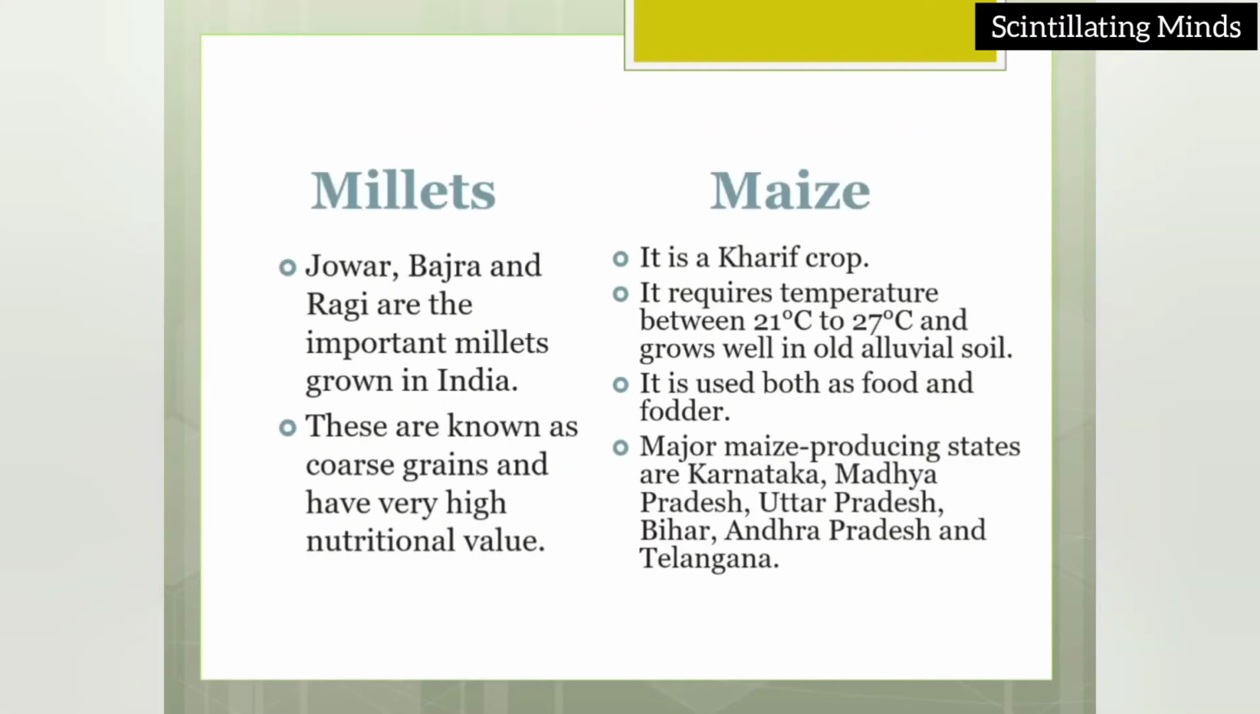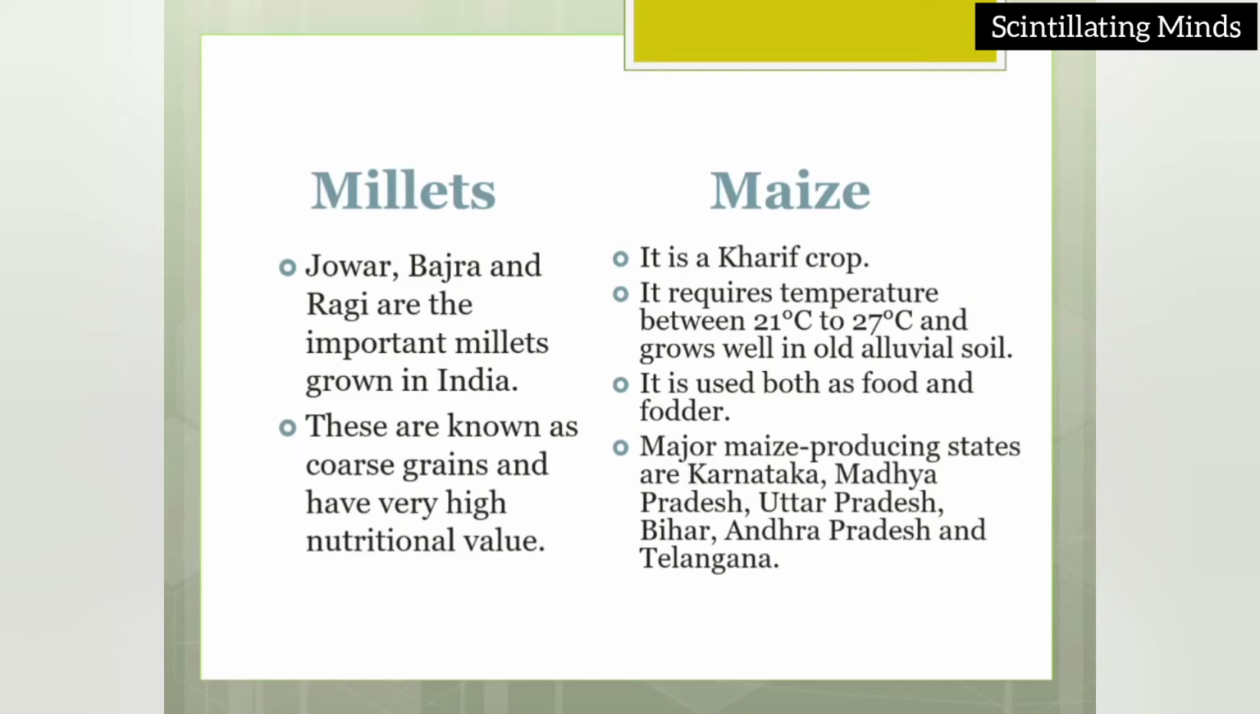Now we will talk about millets and maize. These are the coarse grains, rough grains. Now millets: jowar, bajra, ragi are the important millets grown in India, and these are also known as coarse grains and have very high nutritional value. These are known as fibrous crops which are good for the digestion process.